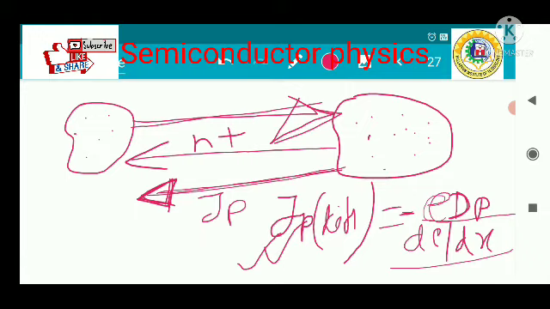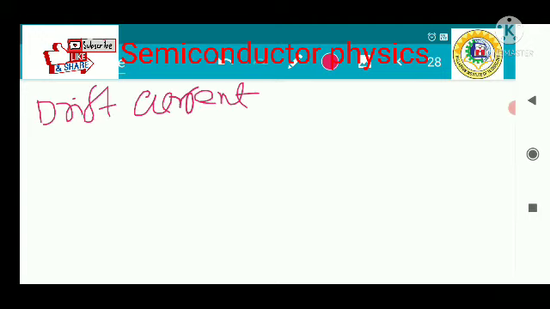In the case of the drift current, I have said that it happens due to the movement of charge carriers due to the flow of electric field. If you apply electric field, charge carriers will move.